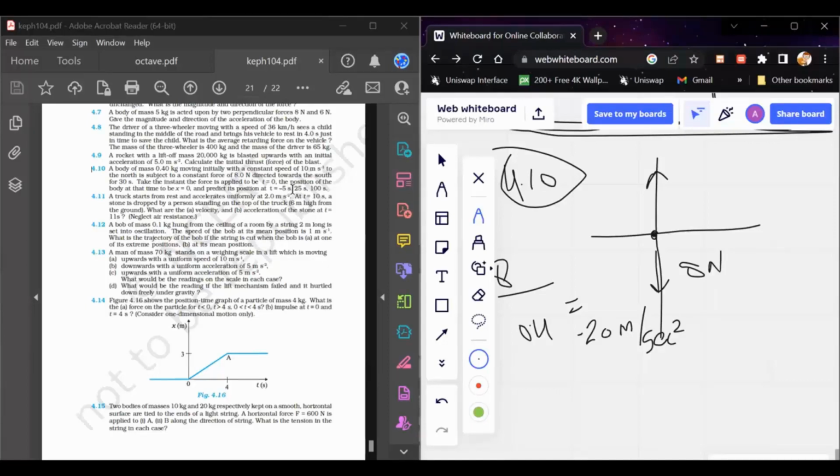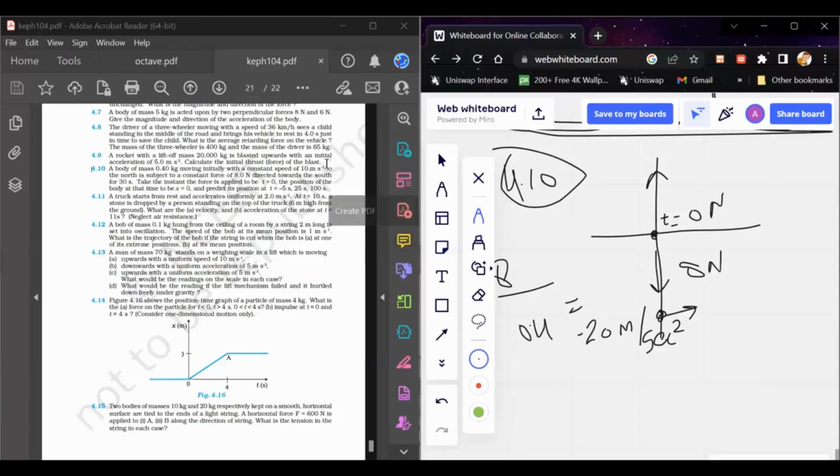The question is framed in this way: the particle would be somewhere at this point, and after 5 seconds, that means this is the instant t equals minus 5 seconds and this is t equals 0, the particle reached this point. So you have to calculate this distance.